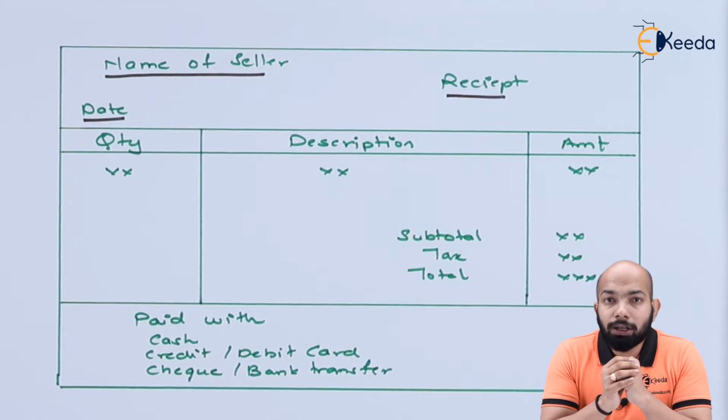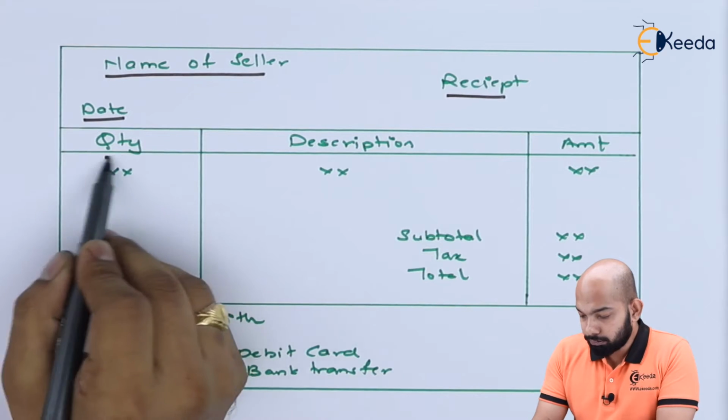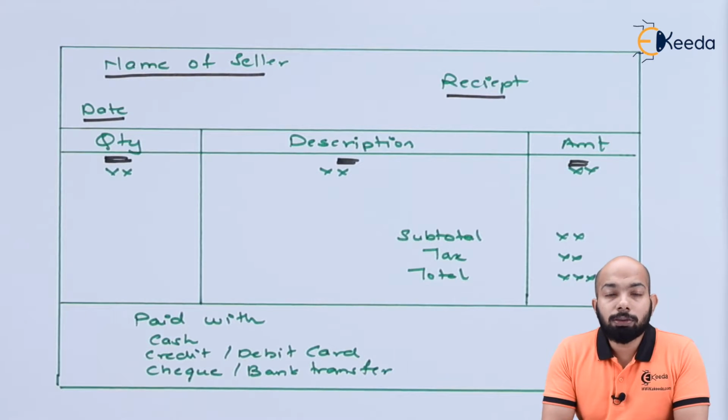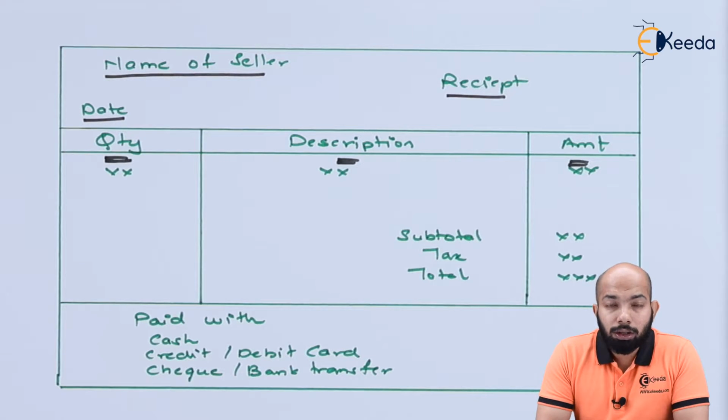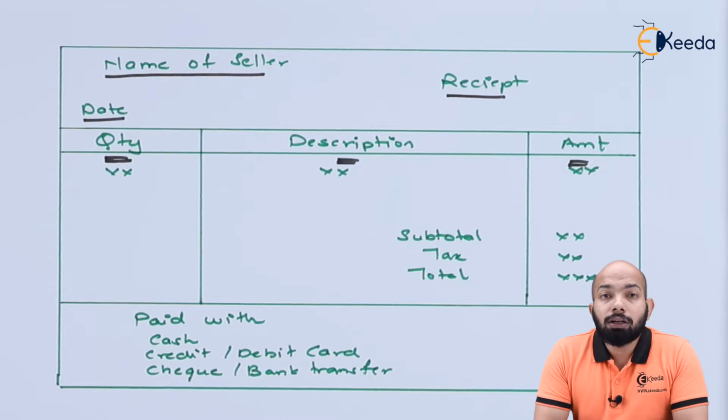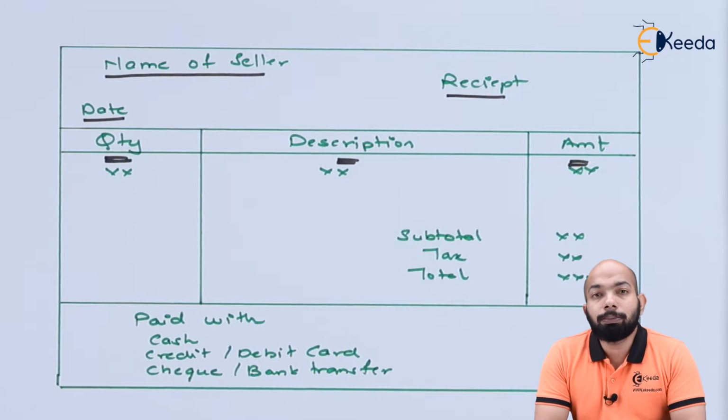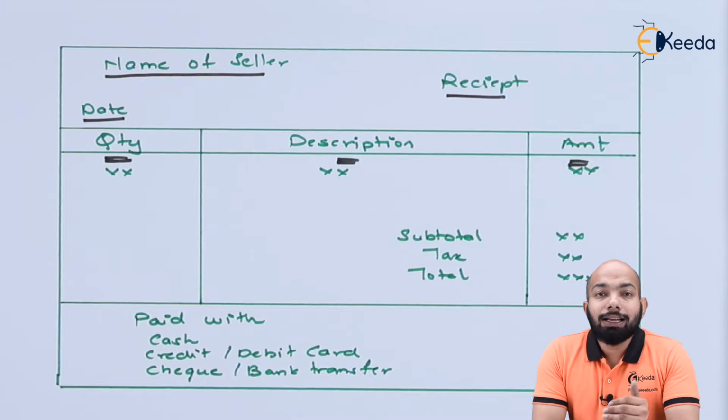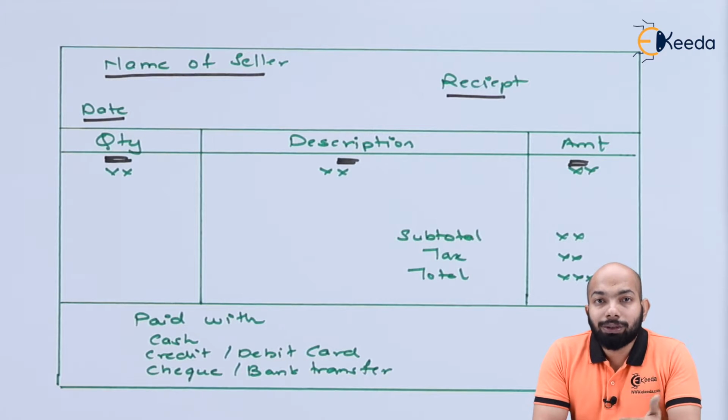Let's go ahead and figure out how many columns are there. Three basic columns are mentioned here: quantity, description, and amount. Quantity refers to the quantity of goods that is being sold out, the description is the specification of that specific good which is being sold out, and the amount of that specific good. Here there will be total, subtotal, and GST or probably taxes included in that. So subtotal will be the gross total, and once you include taxes in it, that will be the net total as mentioned here.